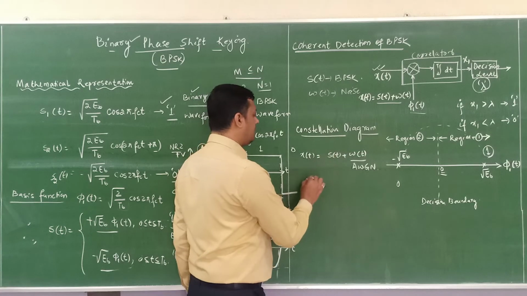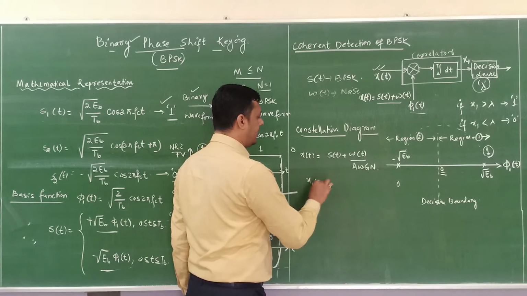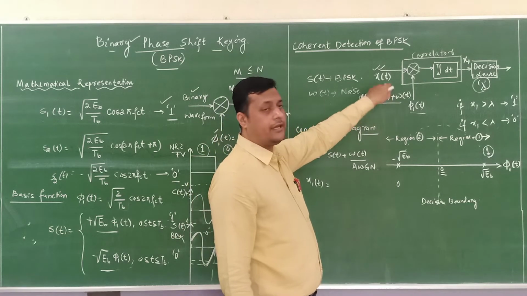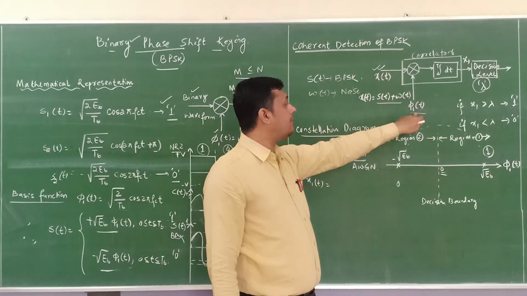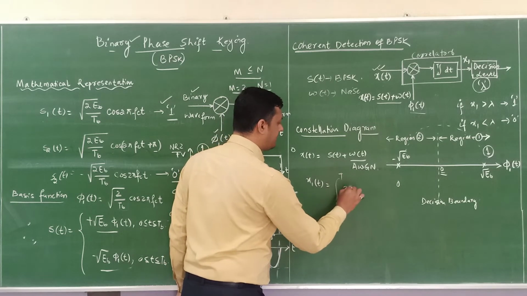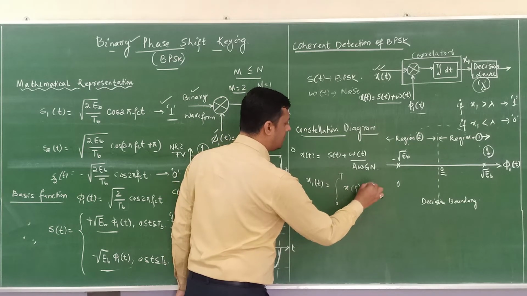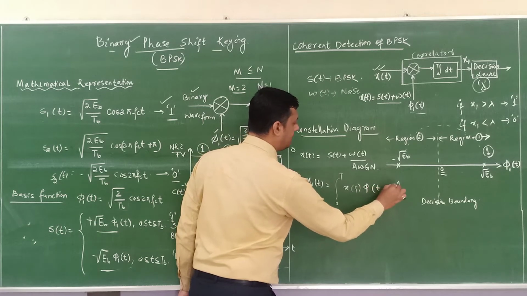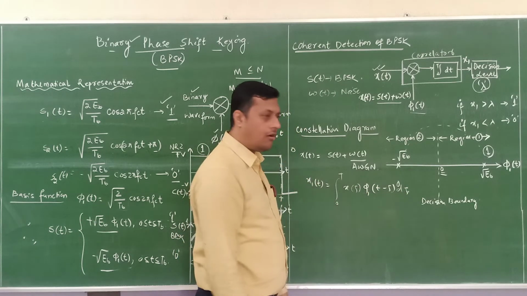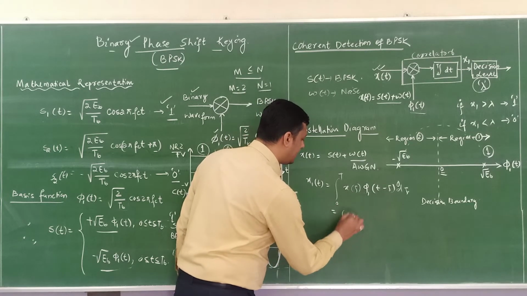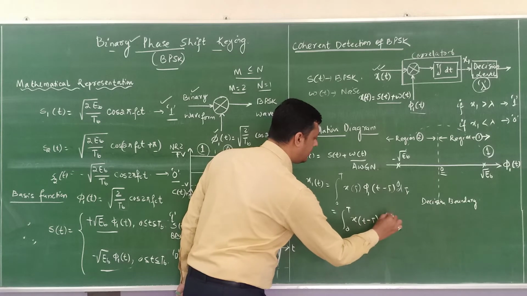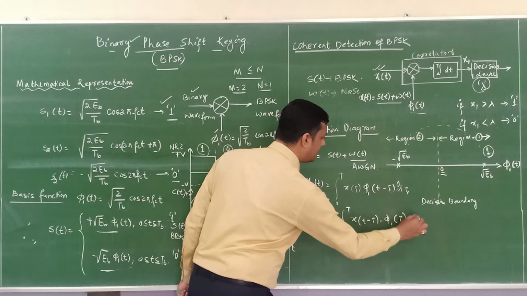Next, if I want to calculate x1, x1 is nothing but a cross correlation between x of t and phi1 of t. So I will write the integral from 0 to t of x of tau into phi1 of t minus tau d tau, or we can write the integral from 0 to t of x of t minus tau into phi1 of tau d tau.